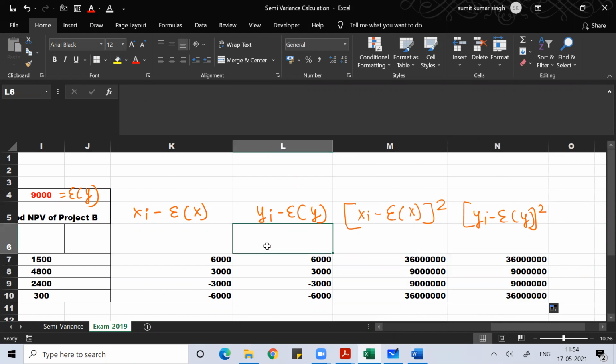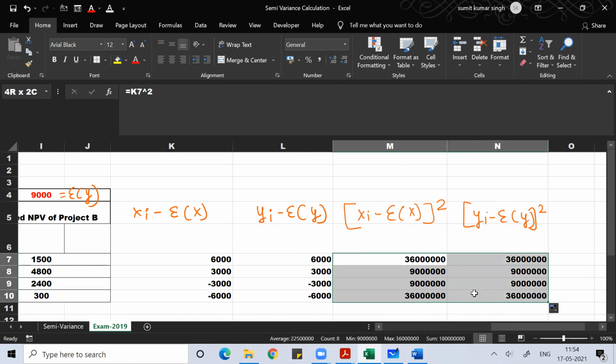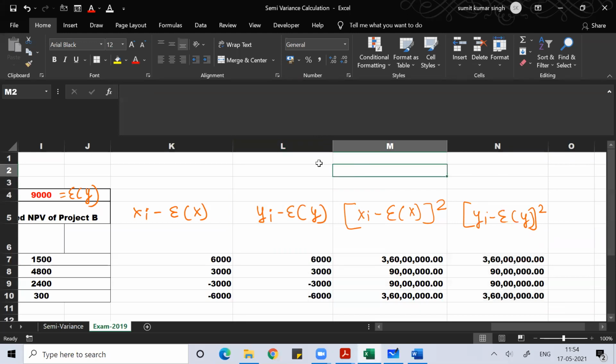So you can do the square of these values. 6,000 squared is 36 into 10 to the power 6. 3,000 squared is 9 into 10 to the power 6. Like this you can do it. I hope you can all easily understand this.